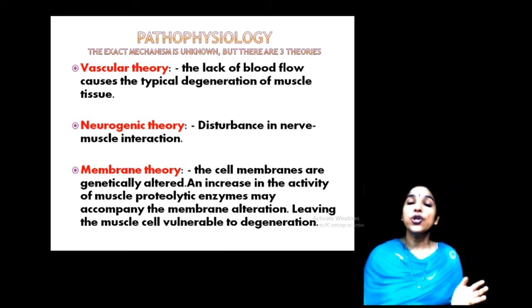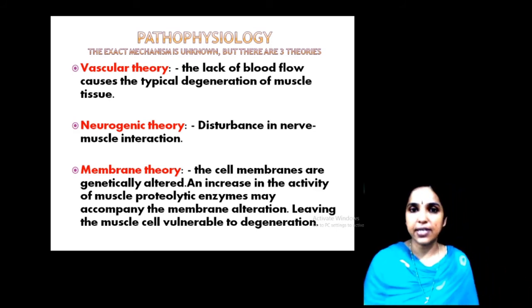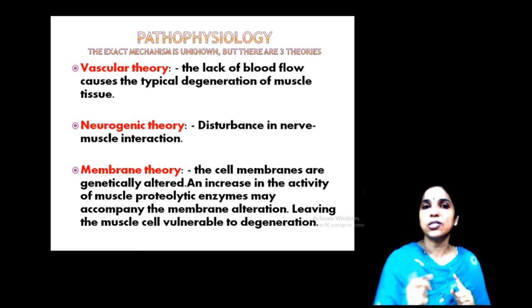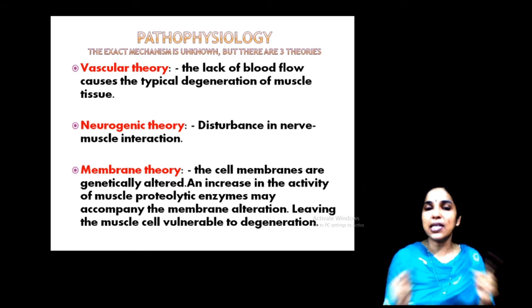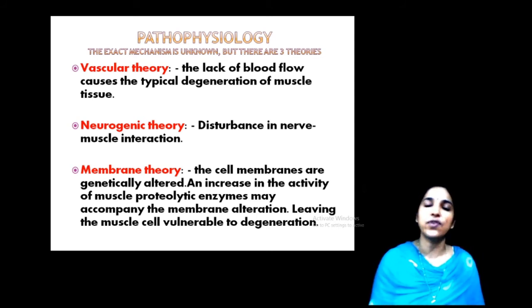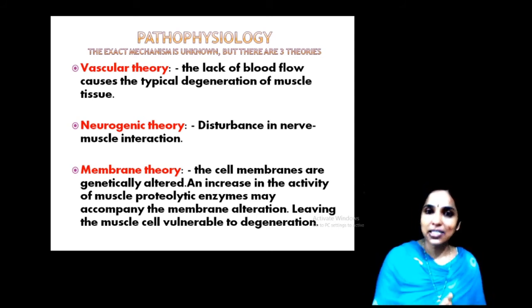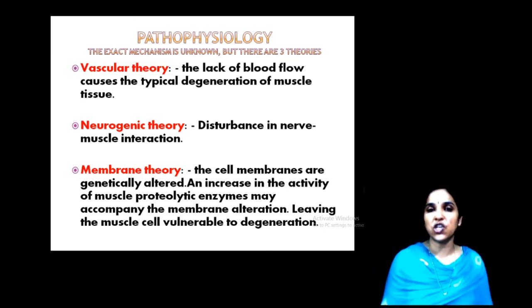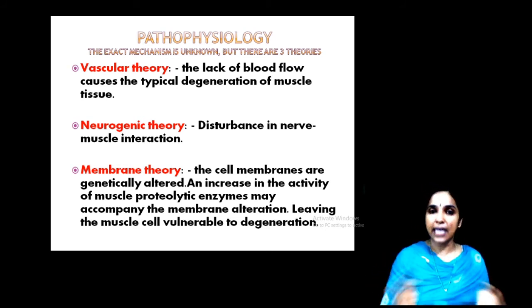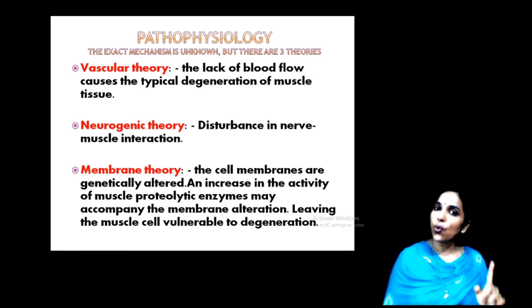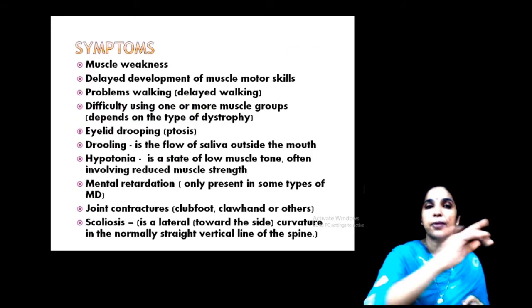Then the neurogenetic theory explains a disturbance in the nerve-muscle interaction. That is the reason. And the membrane theory says the cell membranes are genetically altered. If it is genetically altered, the activity of the muscle proteolytic enzyme may change. Cell membrane alteration, a genetic consequence. So: vascular theory, neurogenetic theory and membrane theory.